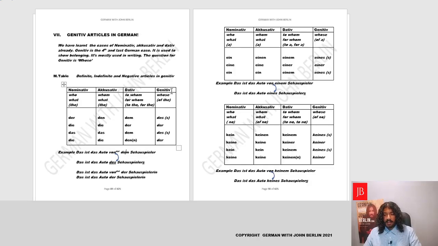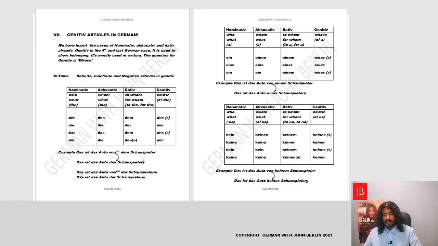We'll introduce rather a genitive article, and depending upon the gender of Schauspieler, Schauspieler is masculine, as we learned. So we'll say das ist das Auto, we'll replace von dem, and the question is whose Auto, we'll go to whose, and we'll write masculine, that is this. So we'll write this Schauspieler, and we'll add the extra s at the end of Schauspieler. That's why it'll become Schauspielers. Das ist das Auto des Schauspielers.